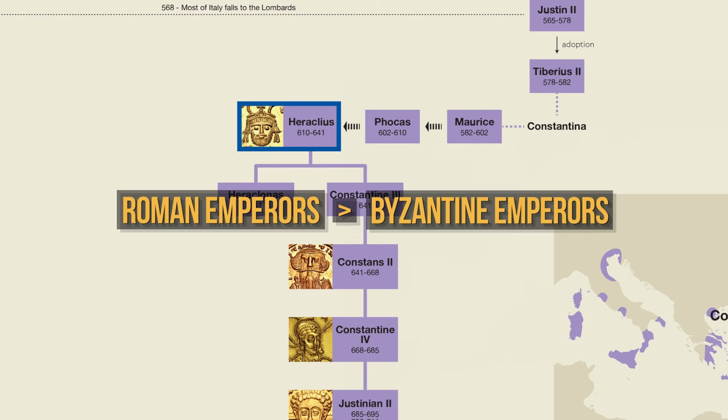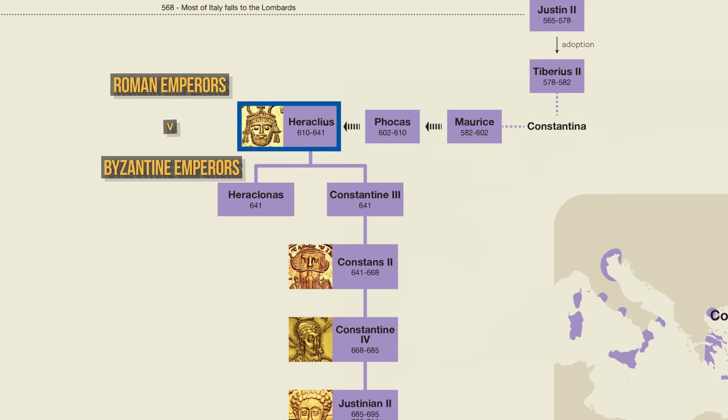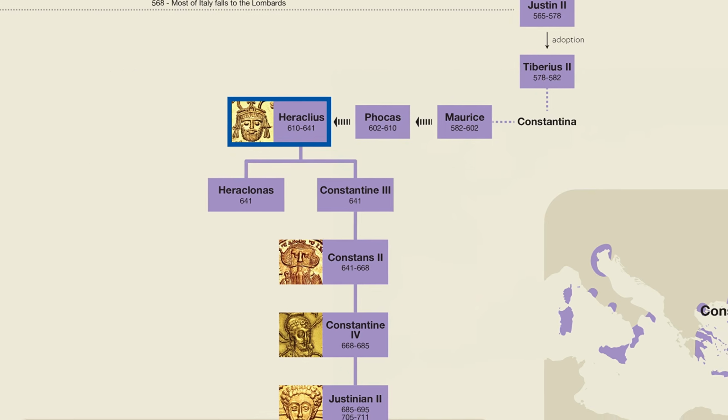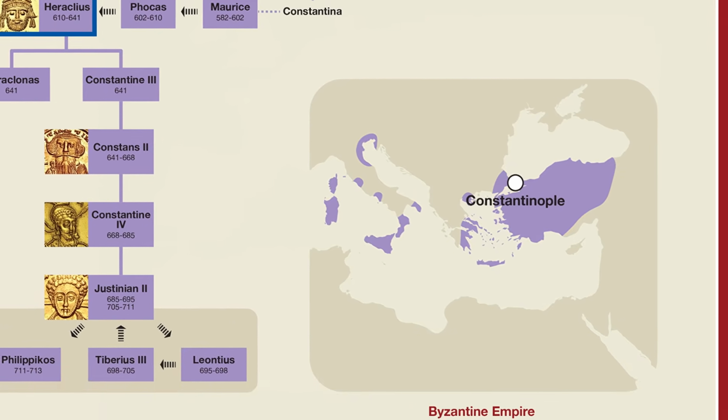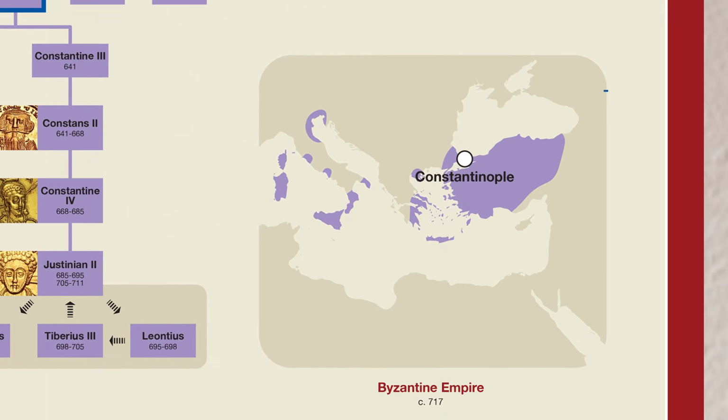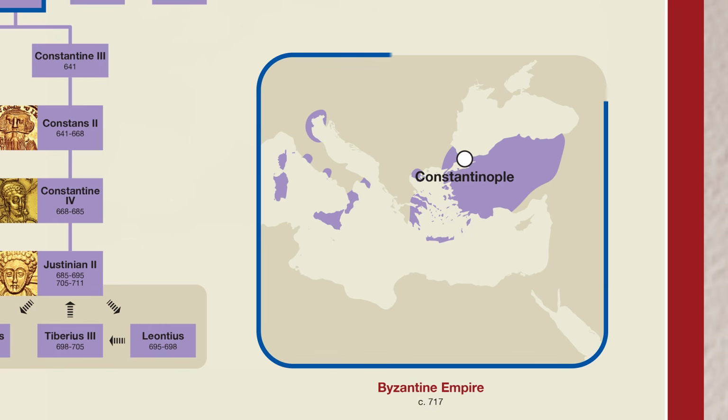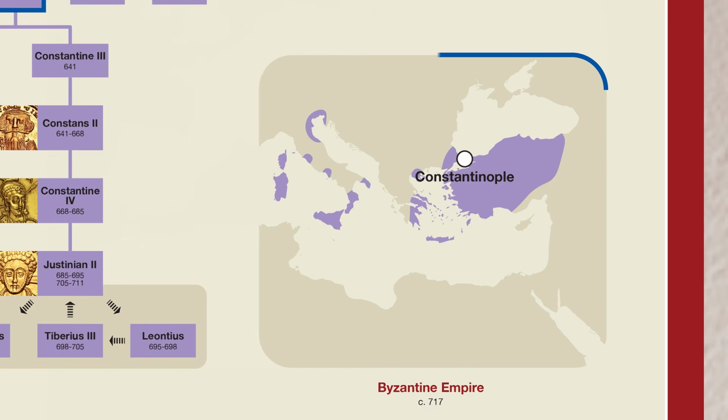Personally, I like to make the switch somewhere around Heraclius. This is because it was around this time that the empire switched from using Latin as the official language to using Greek. It was also during the Heraclian dynasty that the territory of the Roman Empire started to really shrink. You can see here how much smaller the empire was by the year 717.